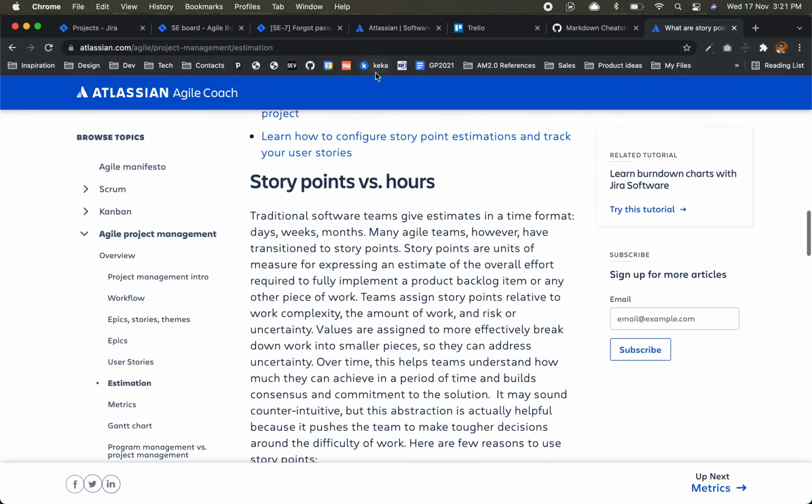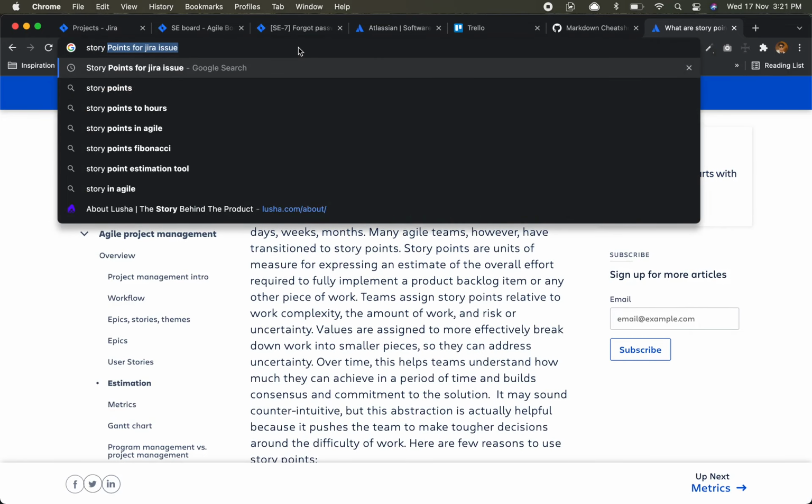So you can just learn a little bit more about story points.